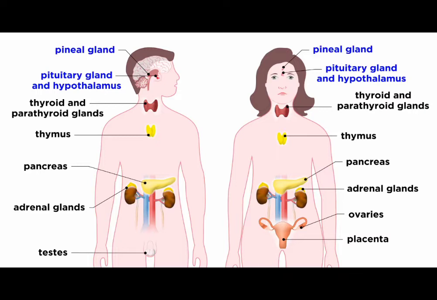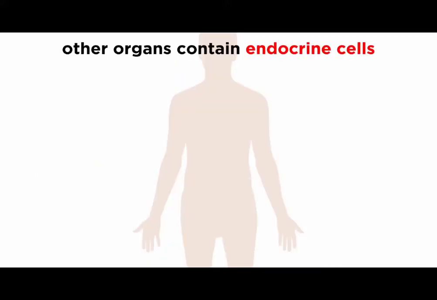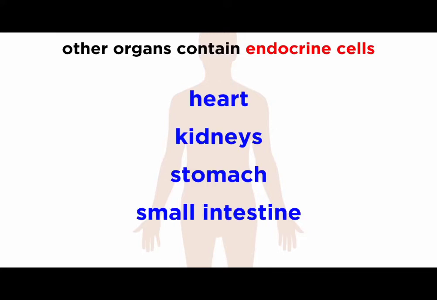These glands include the pituitary and pineal glands, and the hypothalamus, all of which are parts of the brain. Then there are the thyroid and parathyroid glands found in the neck in front of the trachea. Next, we have the adrenal glands and the pancreas, which are in the lower torso, as well as the gonads, which are called testes for a male and ovaries for a female. Other organs also contain clusters of endocrine cells, like the small intestine, stomach, kidneys, and heart, as these also secrete hormones at certain times, though it is not their primary function.